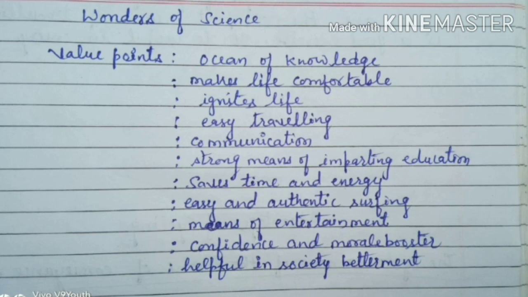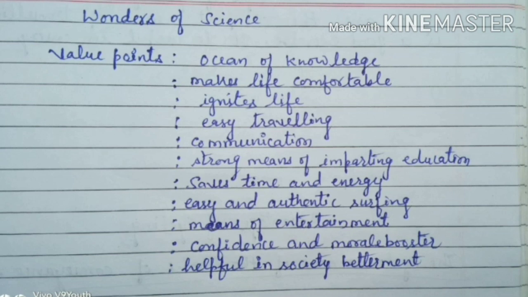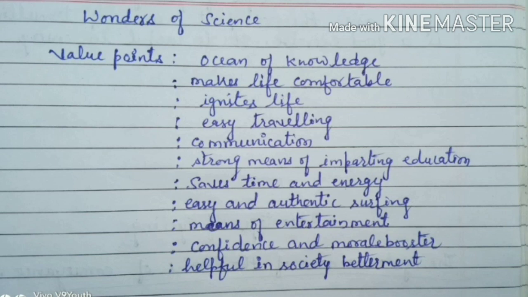Then next point is easy and authentic surfing. If we want to search something, if we want to search the meaning of a particular word, it is very easy by using our mobile phone, by using internet connection. Then we will be able to know the meaning and also the synonyms and antonyms of that particular word.